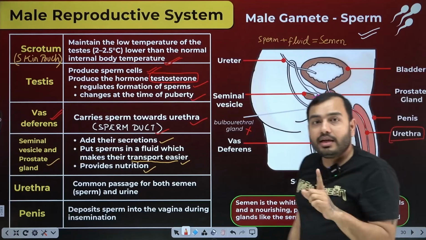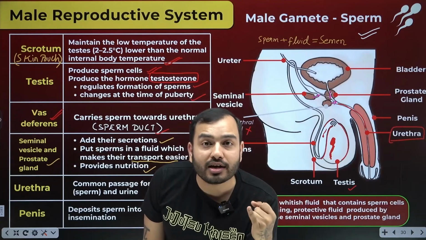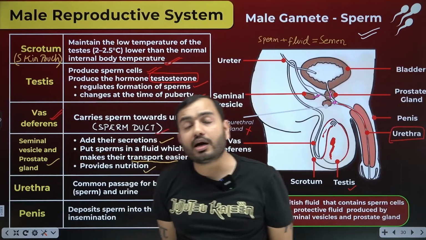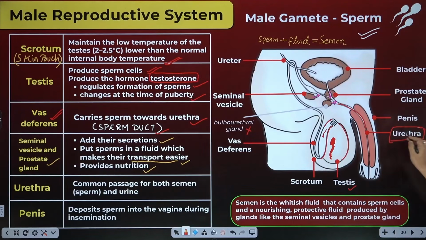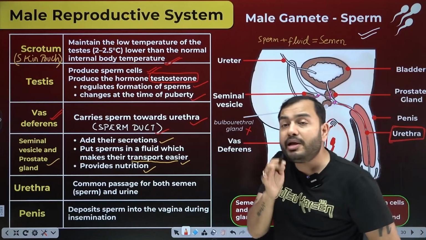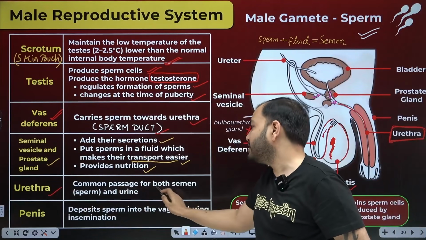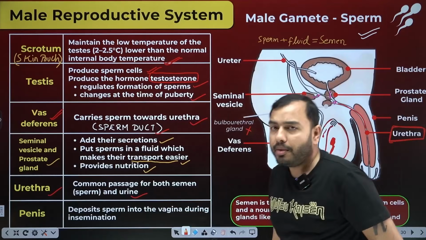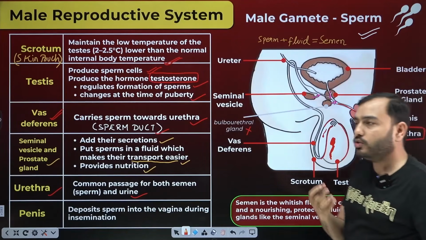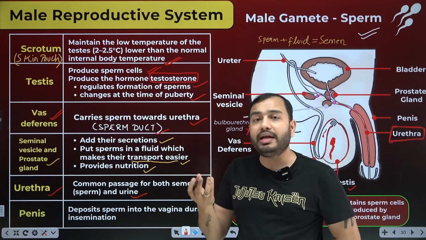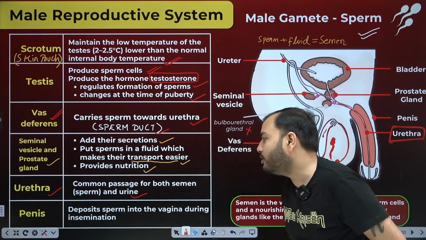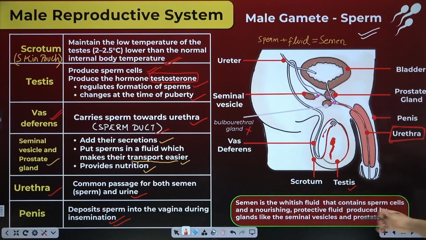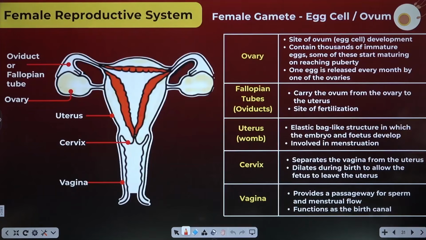Inside the male, the urethra is the common path for both urination and semen release. There is a common passage for urine and semen, which goes through your penis, which we call the urethra. In females, the passage is separate. In males, there is a common passage for both semen and urine. Then what is the penis? The penis is a muscular organ that shows erection, goes into the vagina, and deposits sperm there during insemination. Here the definition of semen is written: tissue fluid that contains sperm cells and nourishment. You read it. Okay, the story is understood.